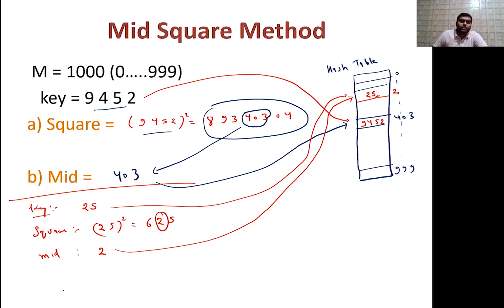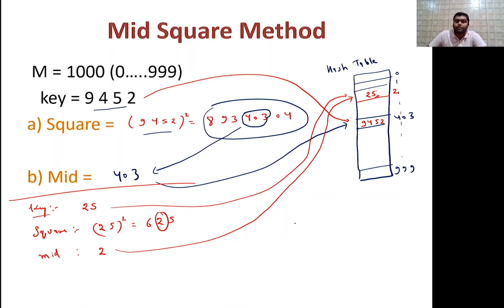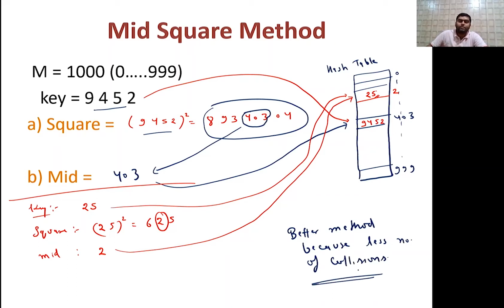So if you are carefully observing this, this is also a best method, hai na? It is also a better method. Because why so? Because less number of collisions are there. Okay, so this is about the mid-square method.